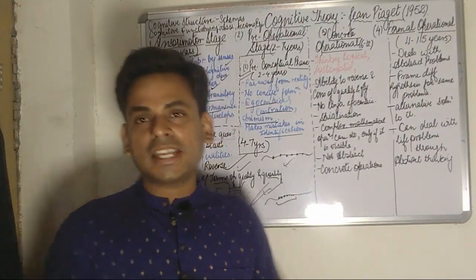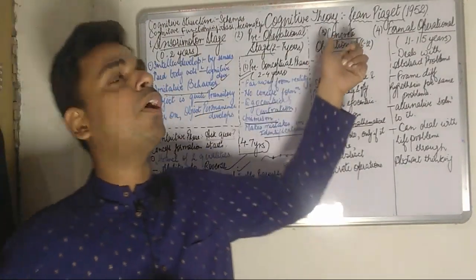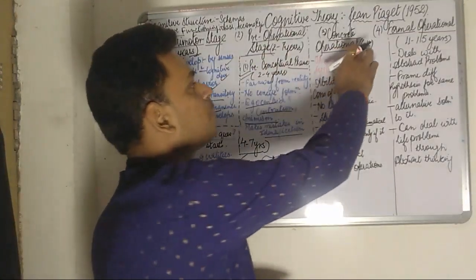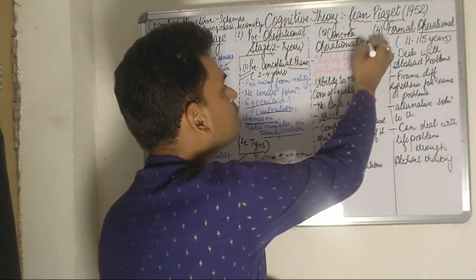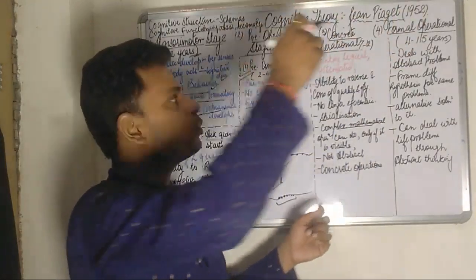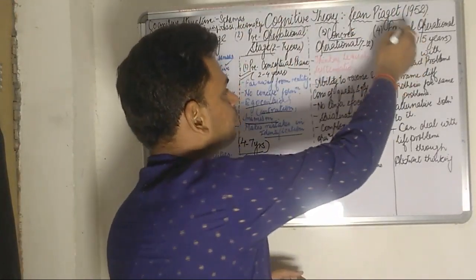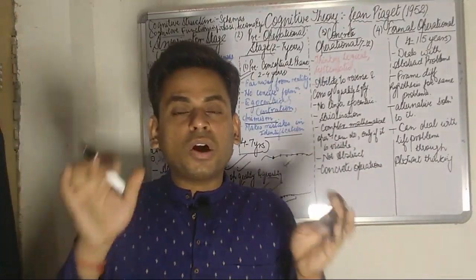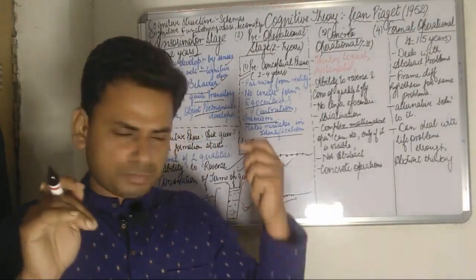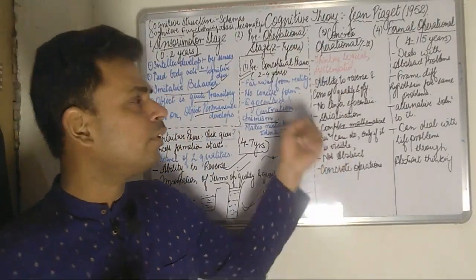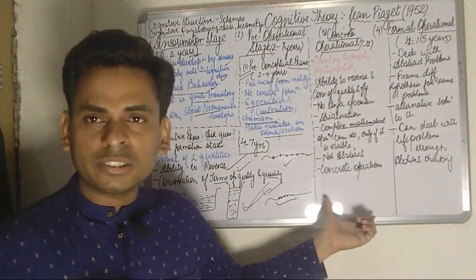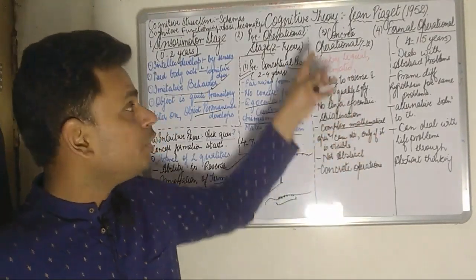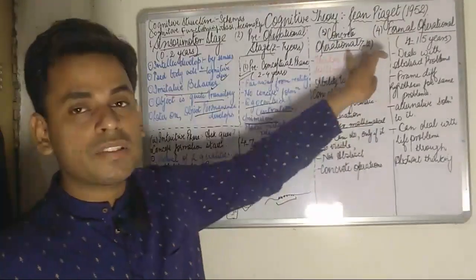Moving on to the next stage of cognitive development, that is the concrete operational stage, which is going to last from 7 to 12 years. Here the thinking is becoming more logical. So concrete operations develop. I will not extend this discussion too long. Thinking becomes logical and systematic during the concrete operational stage, which lasts from 7 to 12 years.